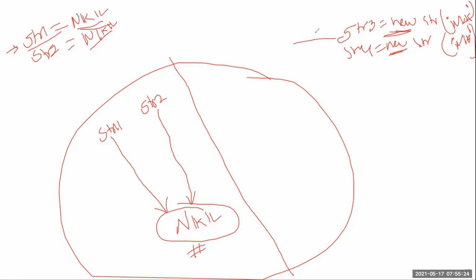Whenever Java comes to this line with the new keyword, it has to allocate a memory because it is a new object. So it is going to create a memory here with Nik, it is going to have an address, and this address is stored in str3. So this is pointing to this.